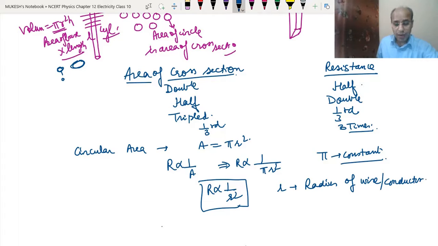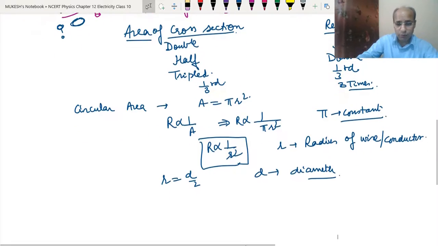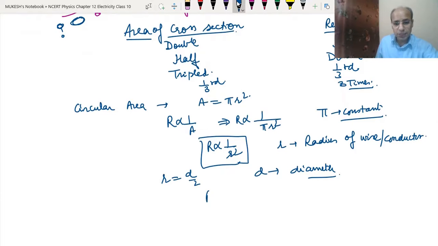Okay, now r we know equals d upon 2, where d is the diameter. So if we put this r as d upon 2 in the above, R is proportional to 1 upon (d by 2) whole square. It means that R is proportional to 4 upon d square.